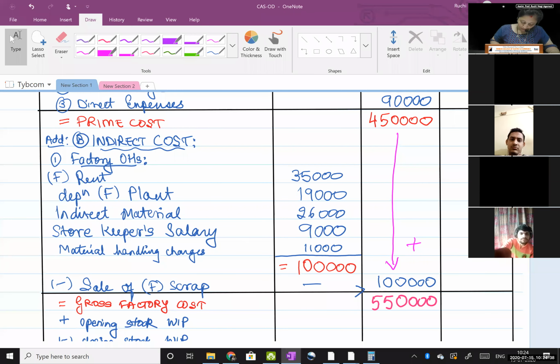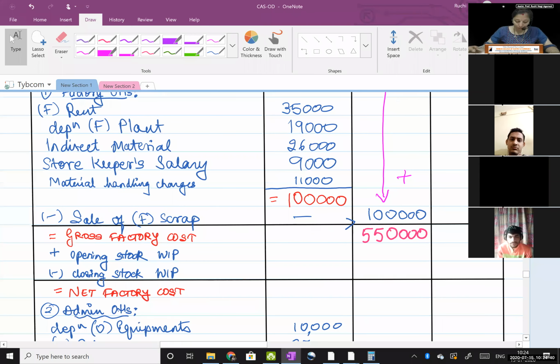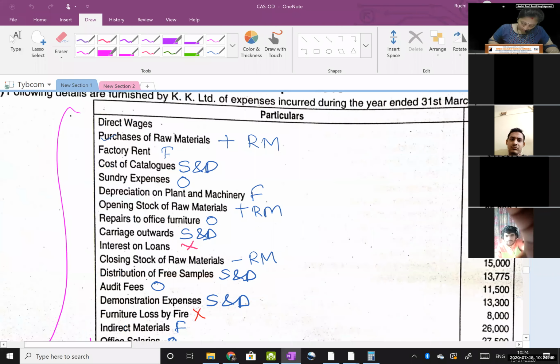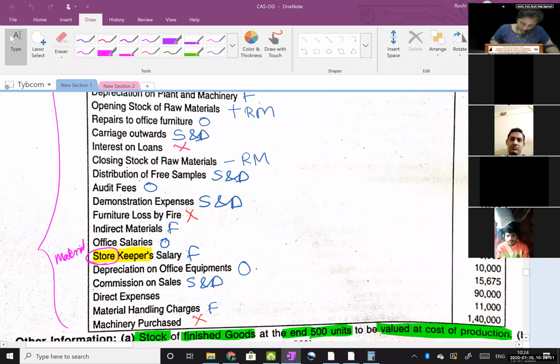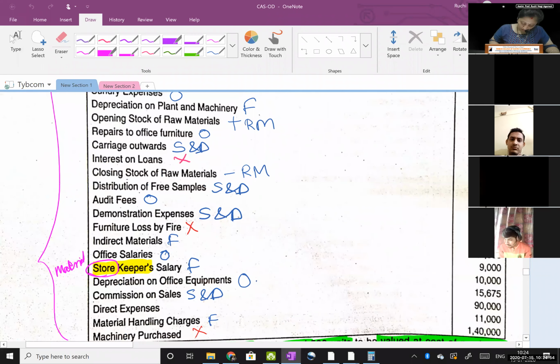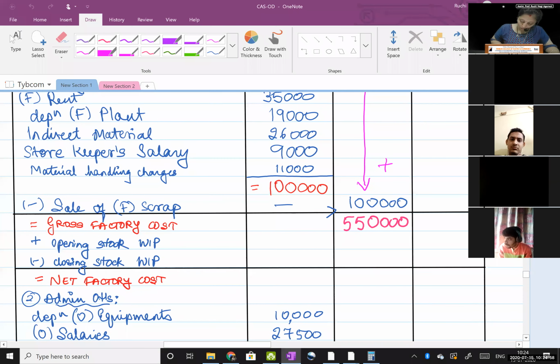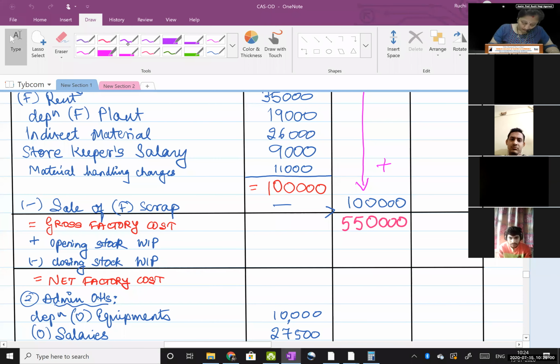Next, add opening stock of WIP less closing stock of WIP. Let me check. No, it's not there, so put a dash. But still you'll have to show the steps. You can't omit the step, you'll have to show it even if it is not there. Dash. So same answer, 5,50,000.